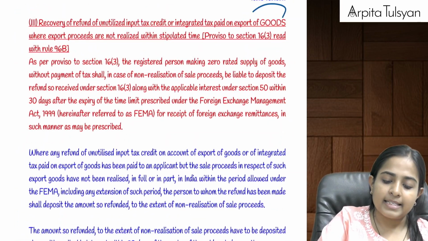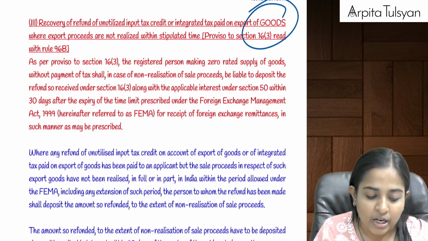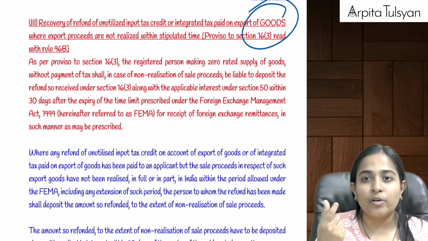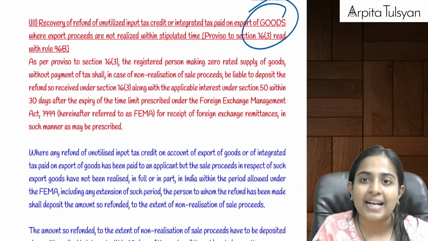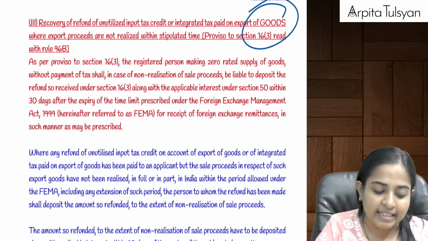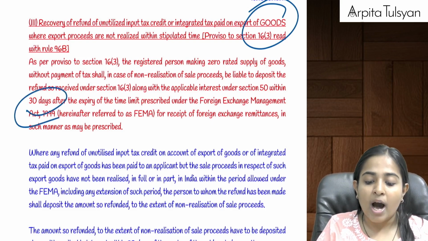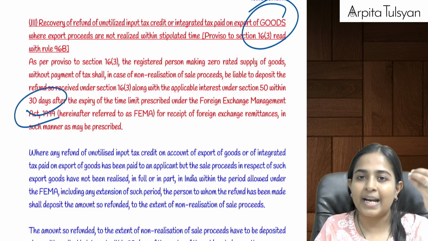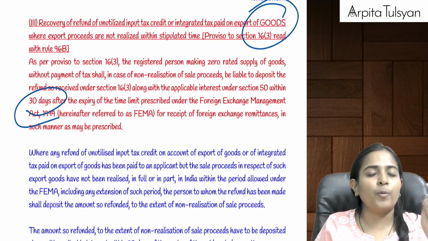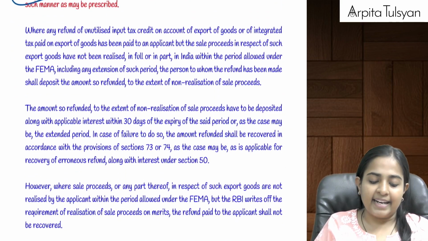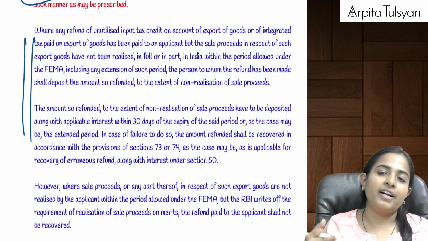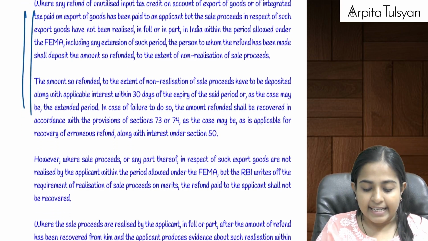Similarly, when you are exporting goods to another country and you are not able to realize the consideration as per the FEMA time limits, then within the next 30 days you are required to pay the deposit. Suppose in the meanwhile you had taken the refund of inputs, then you will have to pay it back to the government along with interest. But later, if you realize it late, you can again get the refund of that unutilized ITC.